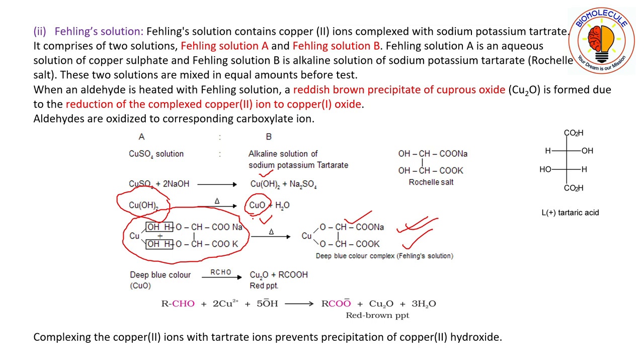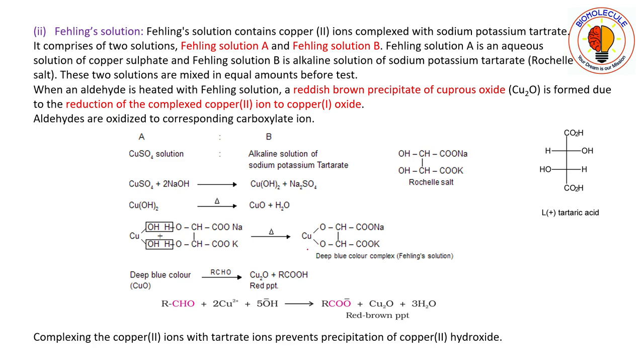Some species lose electrons, some gain electrons. Here the aldehyde will lose electrons, whereas the deep blue color complex, the Fehling solution, will take electrons. Copper oxide will also take electrons. Oxidation is losing of electrons, while reduction is gaining of electrons.